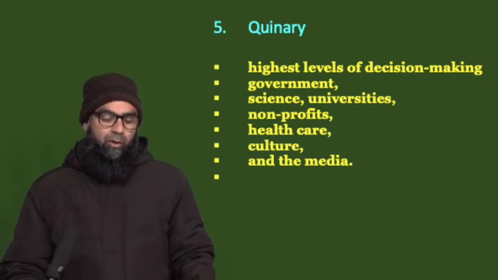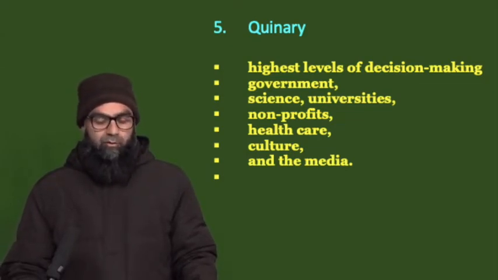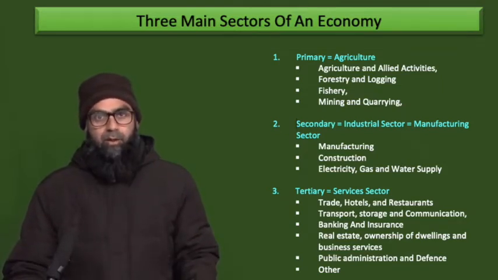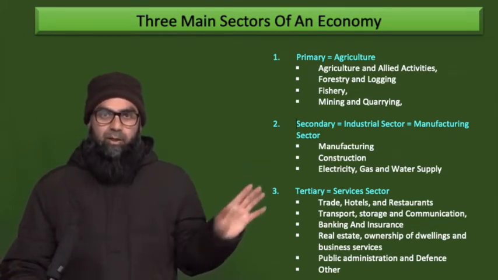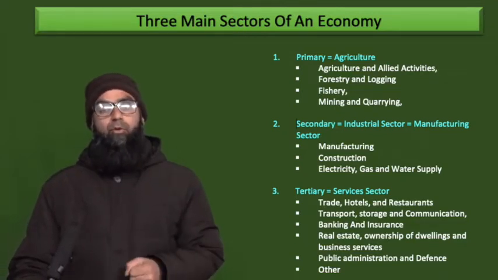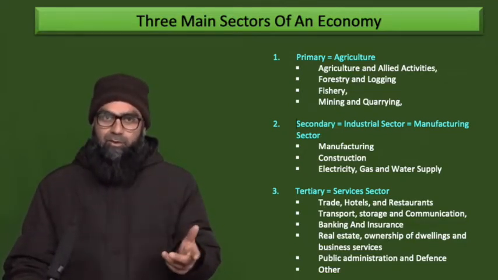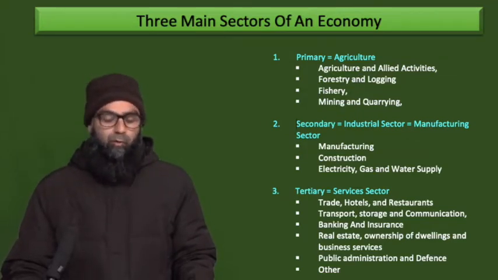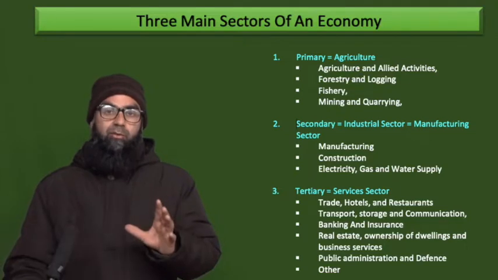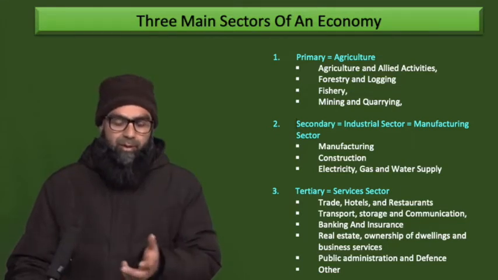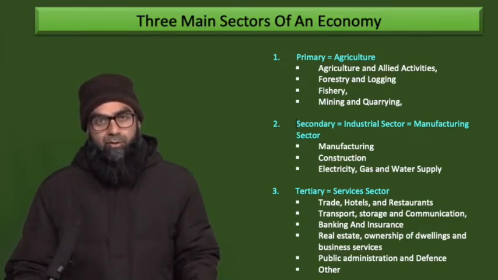Traditionally, from an Indian context, we are actually having a 13 sector classification of an economy, that you see in white color. But what I have done is that I have divided these 13 sectors into three sectors and made them subsectors of these three sectors. So we have agriculture and allied activity, this is one sector. Then we have forestry and logging, we have fishery, we have mining and quarrying. Now these are four sectors, but I have incorporated them as four subsectors of the primary sector because all of them are related with natural resources, with agriculture.